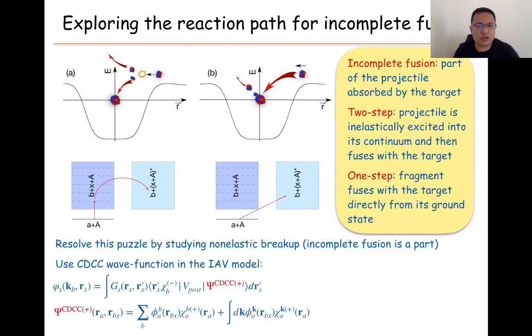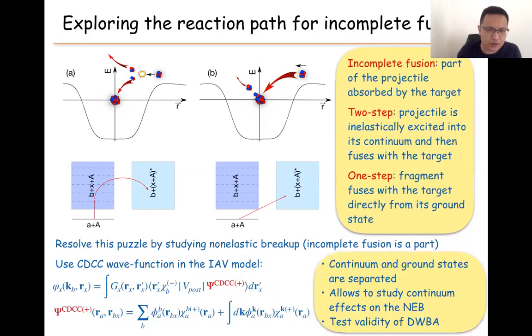So for that, we're using a CDCC wave function in the Ichimura-Austern-Vincent model. This is the Ichimura-Austern-Vincent model. If we want to know the deuteron and target wave function, it's a homogeneous equation for this one. And here we're using a CDCC wave function, because the CDCC wave function is so convenient. The convenience is that it expands the ground state of lithium-6 and the continuum states of lithium-6, then separates these two components.